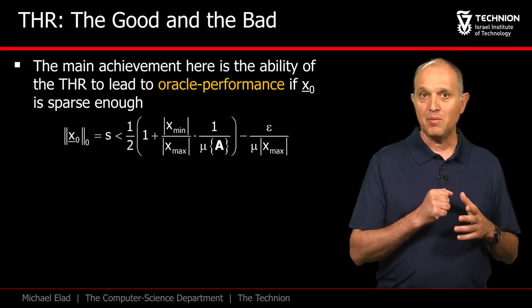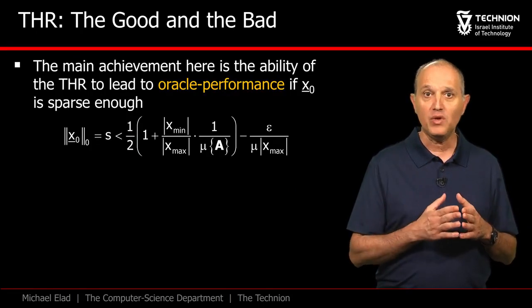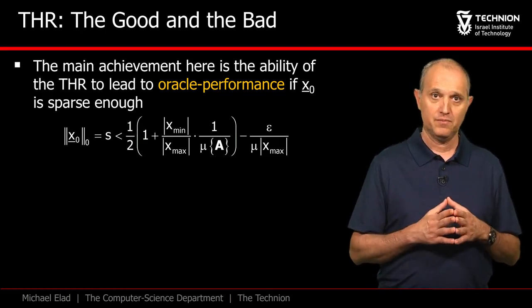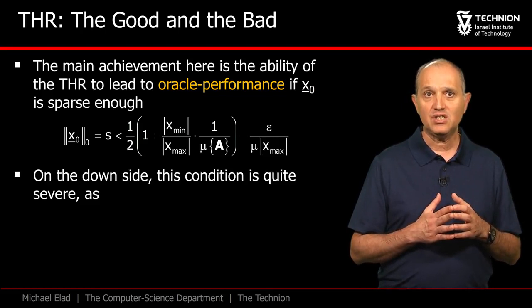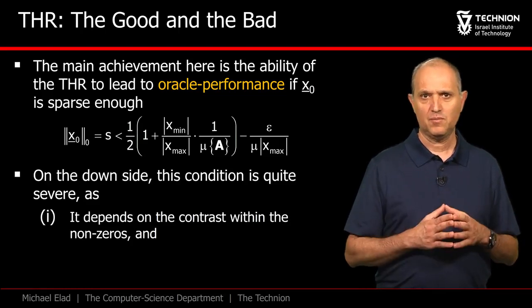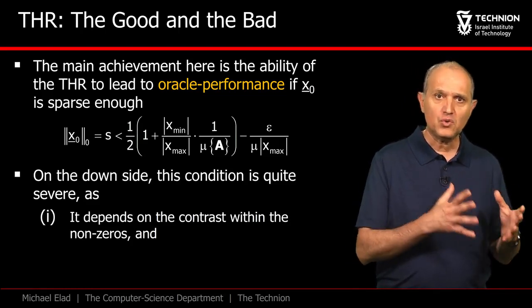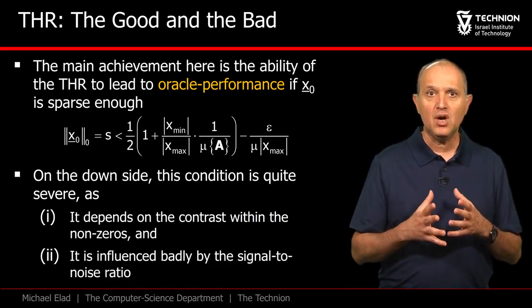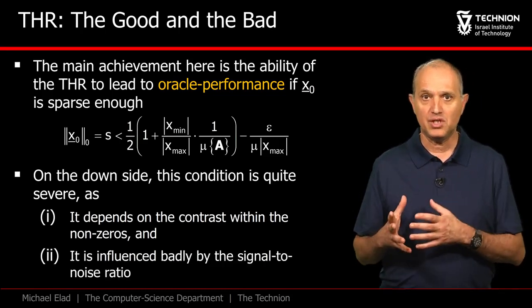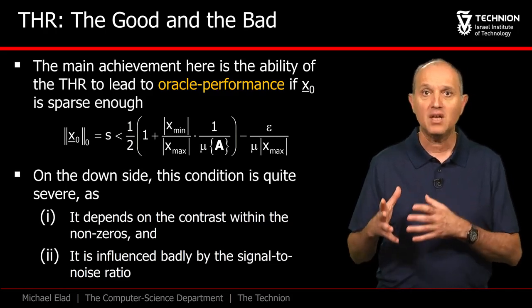Notice that in perfectly recovering the support of x0, we get an oracle performance. On the downside, however, the condition for this success is harsh for two reasons. First, it depends on the contrast of the non-zeros in x0, and secondly, this condition worsens when the signal to noise ratio, x max divided by epsilon, gets smaller.